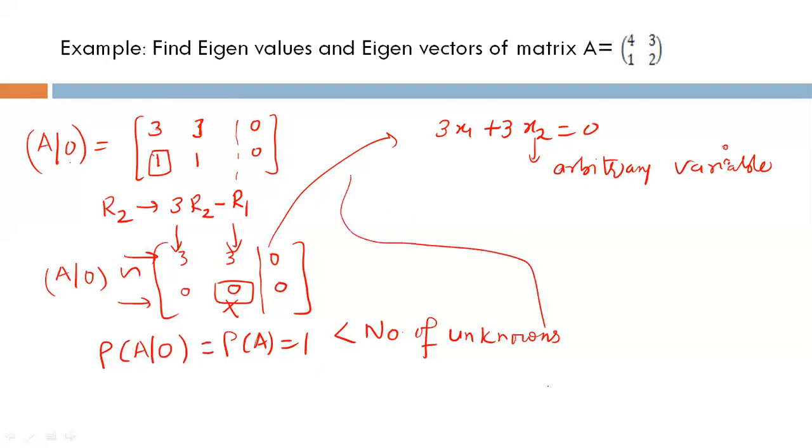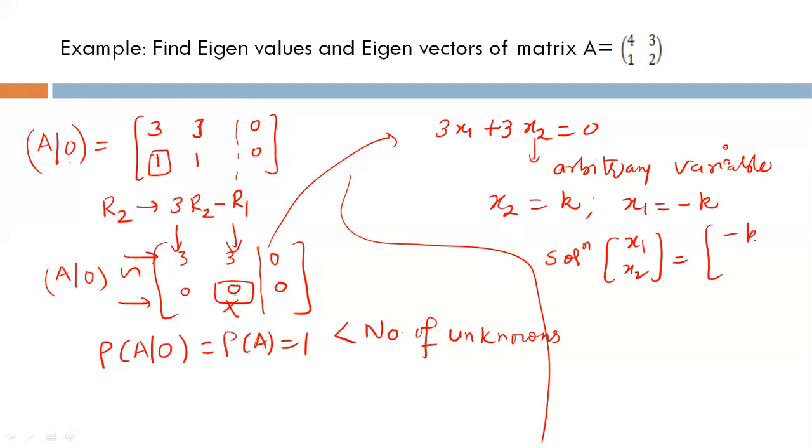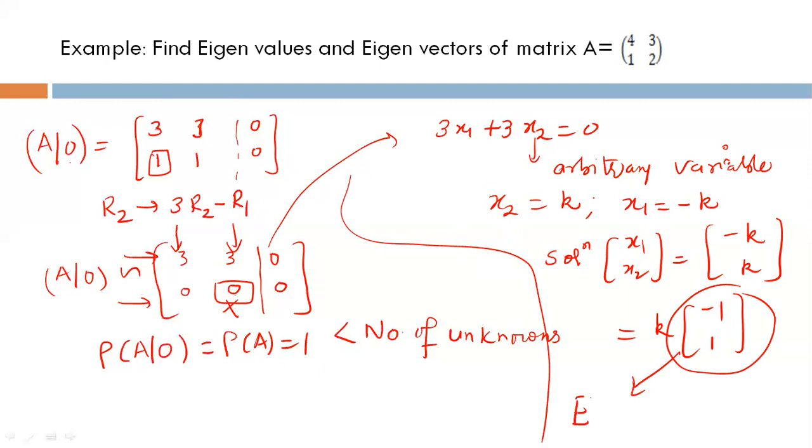Now what will happen? We can suppose x2 equal to k, then x1 will be minus k. So what will be your solution? x1, x2 will be minus k, k. If you take k outside, then it will be minus 1, 1. This will be your first non-trivial solution. We can write E1 as minus 1, 1 transposed. First non-zero solution. It is not unique.